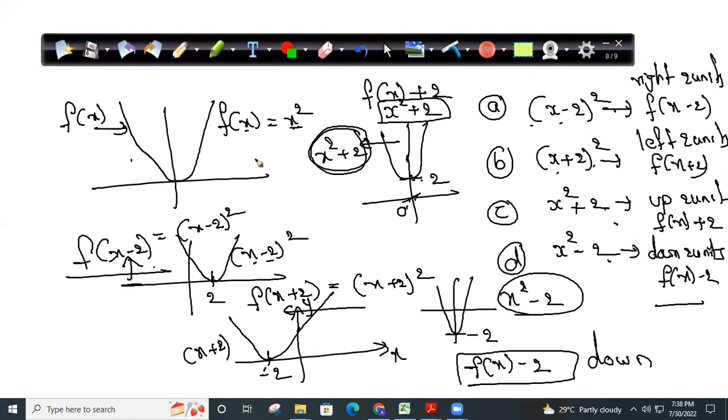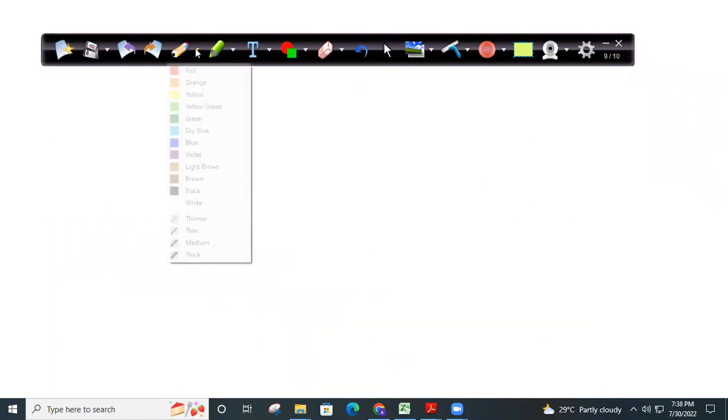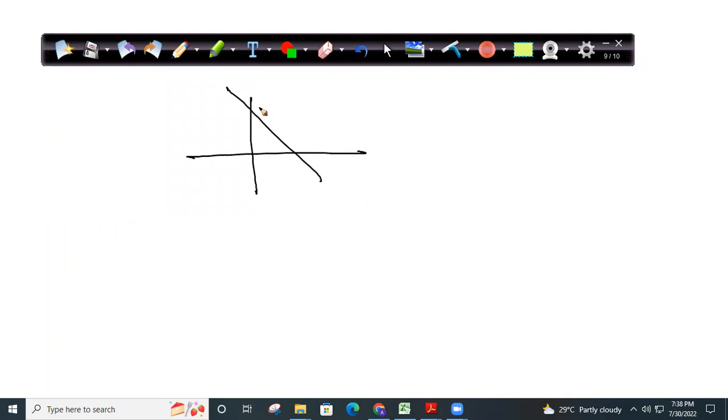Right, left. Let me give one question. Let me see how many of you have understood. Okay, I'm going to the next question on what I explained so far. This is 3, this is 2.